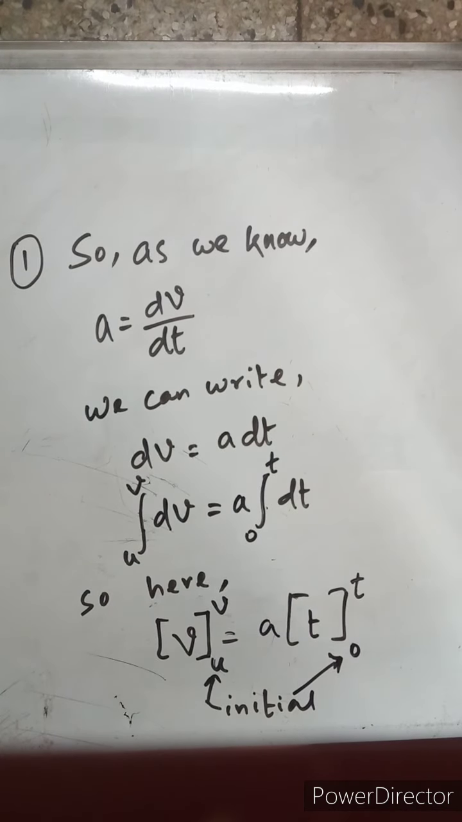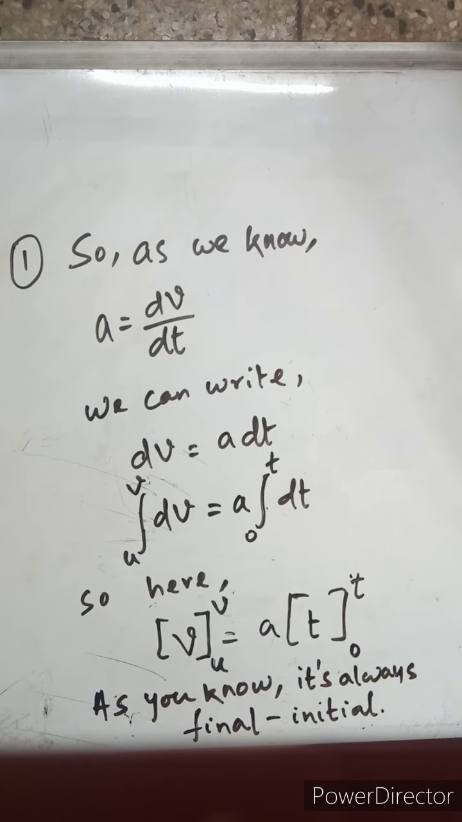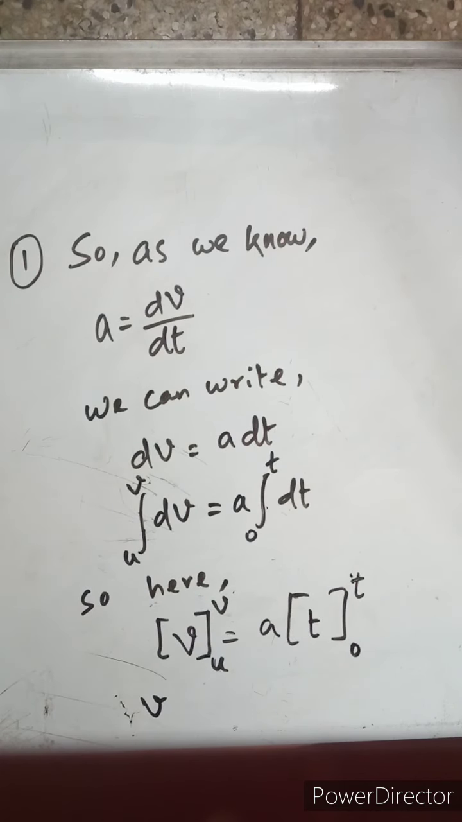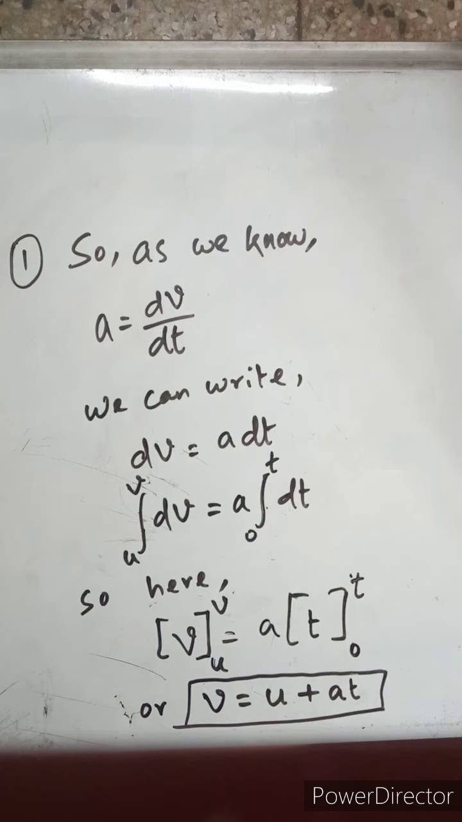This is definite integration, unlike the one we showed you in the example. The initial values are written at the bottom and the final values at the top. As you know, it's always final minus initial. So we subtract the initial from the final: v minus u, the final speed minus the initial speed, is equal to a times t, that is the final time minus the initial time, which is the starting time 0. So we have a into t. So v is equal to u plus at, where u goes to the other side and becomes positive. This gives me the first equation of motion, v is equal to u plus at, right?